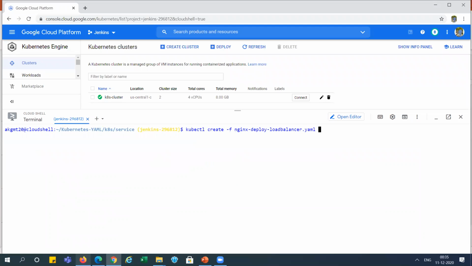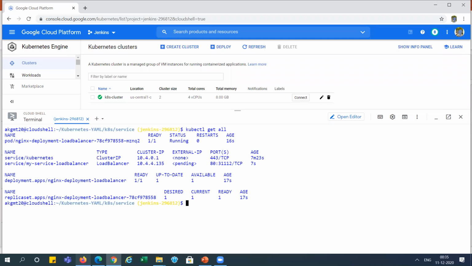Now we will check again the details. You can see here the service is created for that. This type is load balancer, and you can see here external IP is showing still pending for that, which is seen in the node port also. But here it is deployed in the cloud.